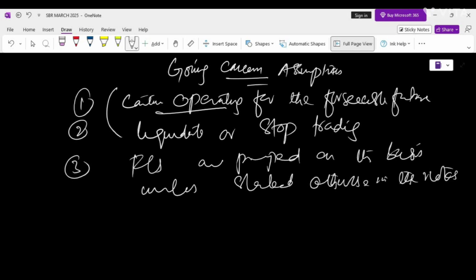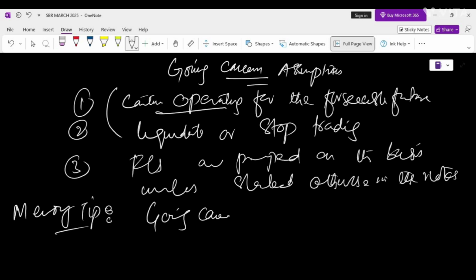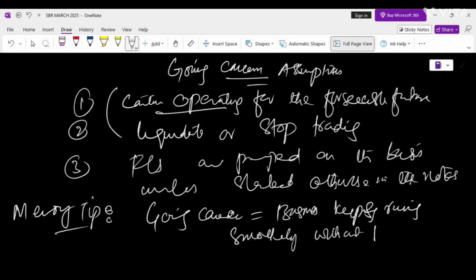So let me write a memory test for you because it's a very basic concept and you have to be aware of it. The going concern is equal to business keeps running smoothly without plan to close or sell off the assets. If this is in doubt, then check the notes and consider restructuring, right? So this is the key concept you have to understand.